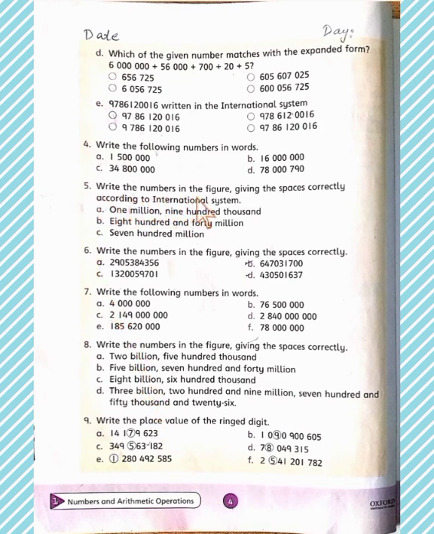Write the numbers in the figure giving the spaces correctly according to international system. Part A, 1,900,000. Students, it has 3 parts and I will explain one for you and the remaining you will complete with the help of the explained part.